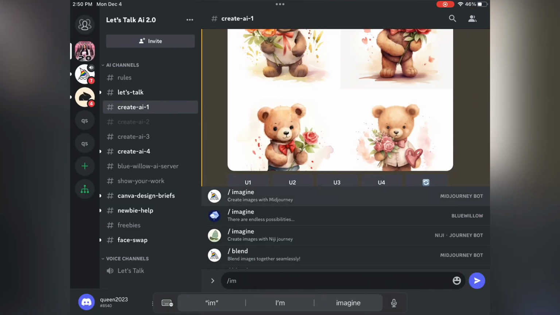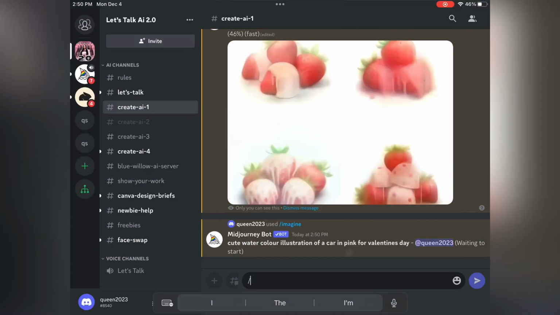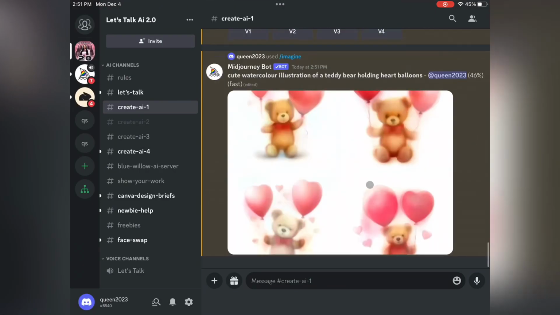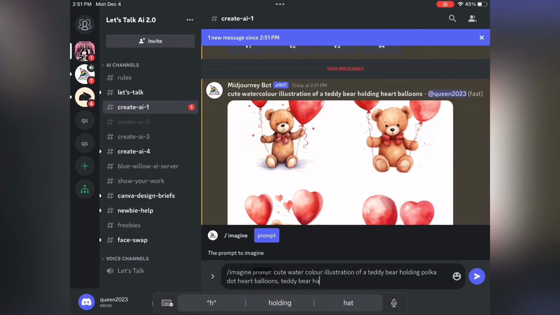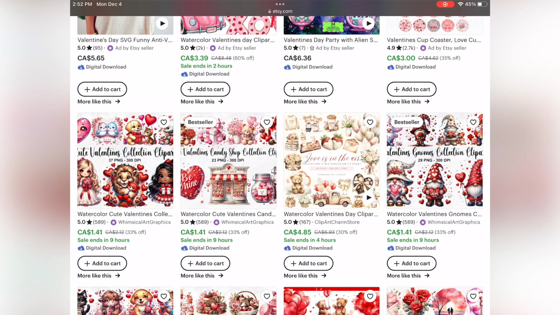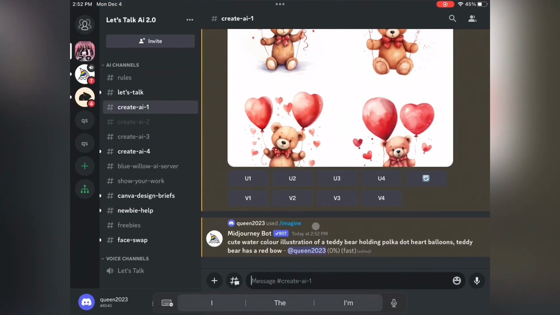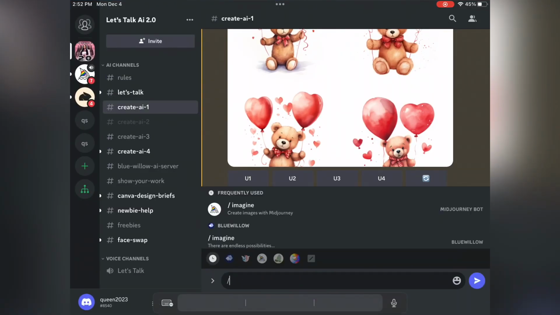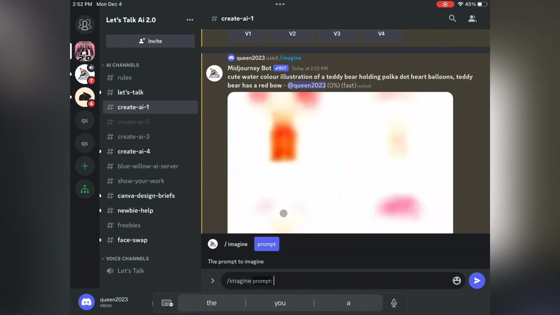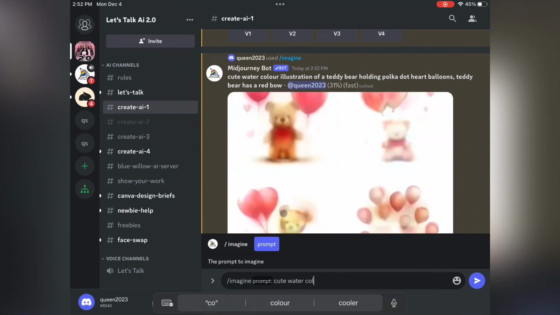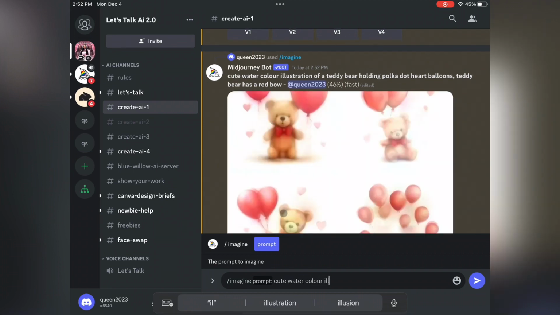I actually wasn't even thinking about strawberry-covered items, but look how cute that looks. Like the car, look at the strawberries. I know it's going really fast, but I just want to show you quickly how you can find different things that you can create. I was also looking at different houses, or bakery shops, and I wanted to create some of those, which are also cute. It's kind of like the Christmas version of the gingerbread houses, like bakery shops with candy and all that kind of stuff. So we're just going to keep zooming past and I'll show you even more illustrations that you can create.